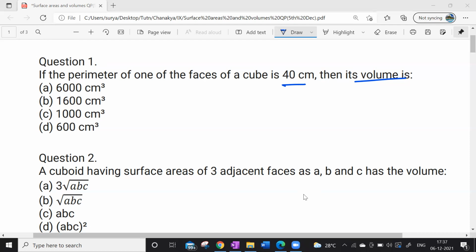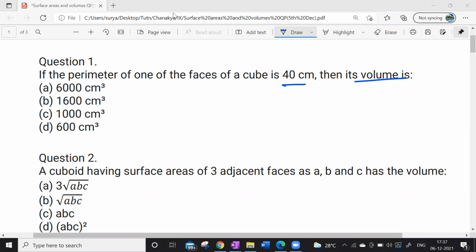How many of you have solved these questions, guys? I need a response from every one of you. Sir, I solved. Many of you are simply copying from the internet. So I'm going to ask individually by taking your names, and you must be in a position to explain that particular question.